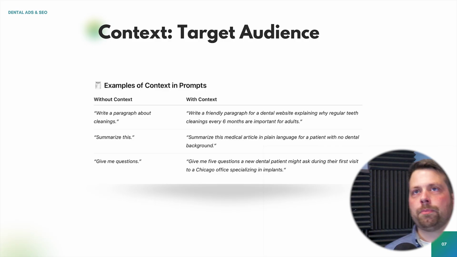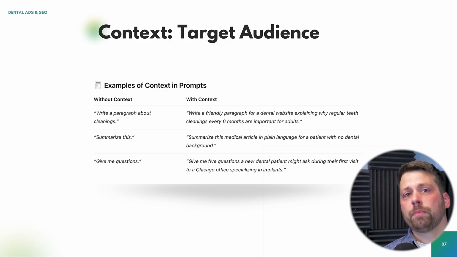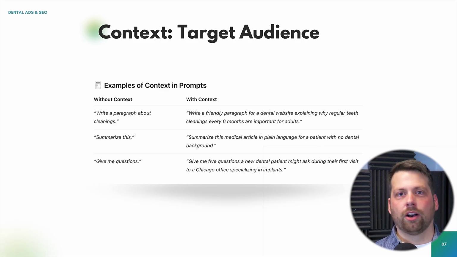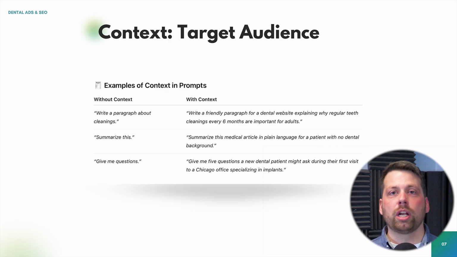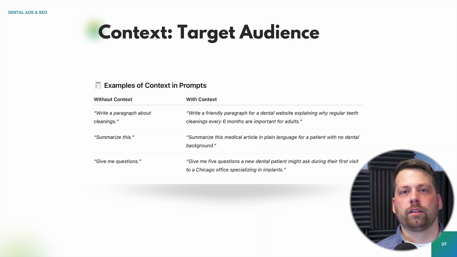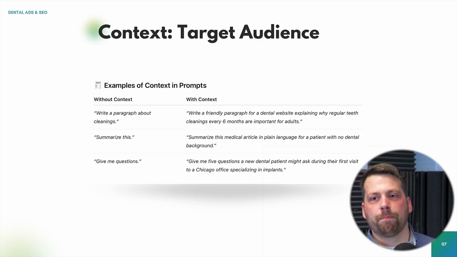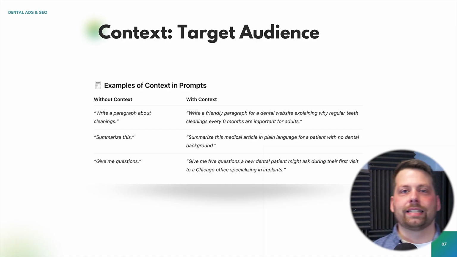Right? So some context could be, ChatGPT, I need 4 Google Business Profile posts. Okay, that's a task. Now let's add some context. I need 4 Google Business Profile posts for my dental office that specializes in implant dentistry. Instantly, there's more context, and the results you're going to get from AI are going to be better because it's now about the context that you have. Or I'm looking for patients looking for implants within a 5-mile radius of Sacramento, California. You're going to pick different ways to add context to that task, right?